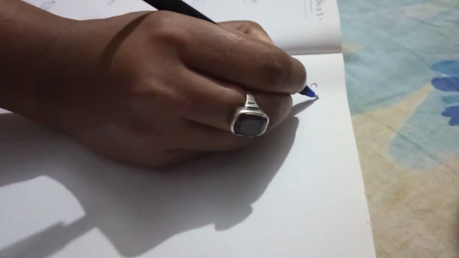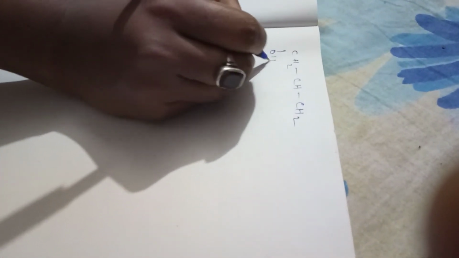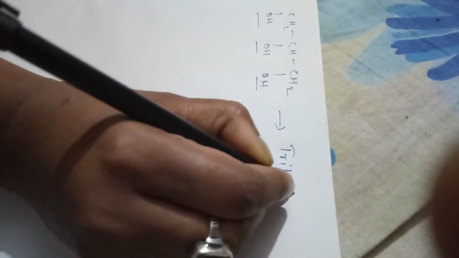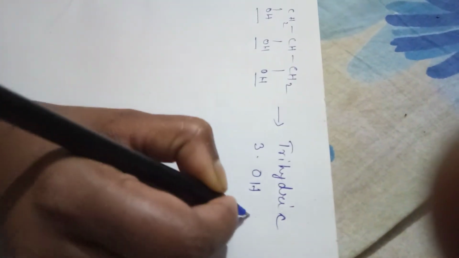Another is trihydric alcohol. If you have this compound, and this compound contains 3 hydroxyl groups, then it is known as trihydric alcohol, as the compound contains 3 hydroxyl groups.